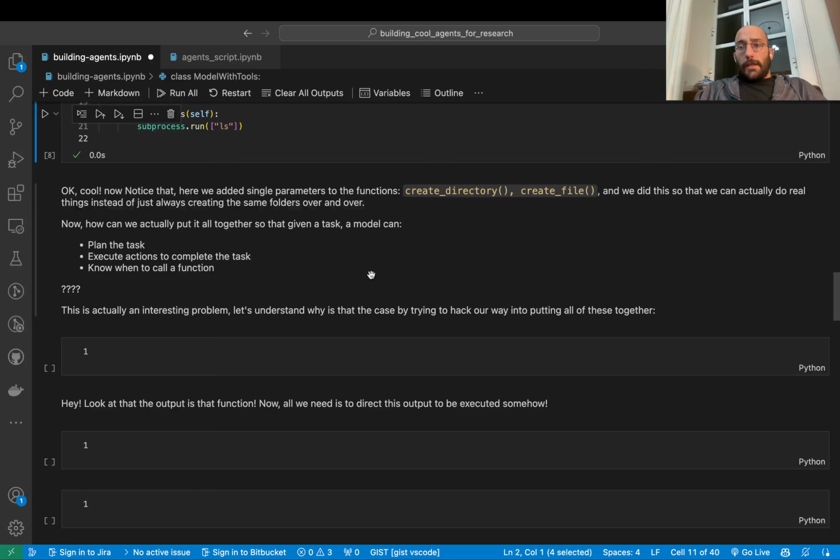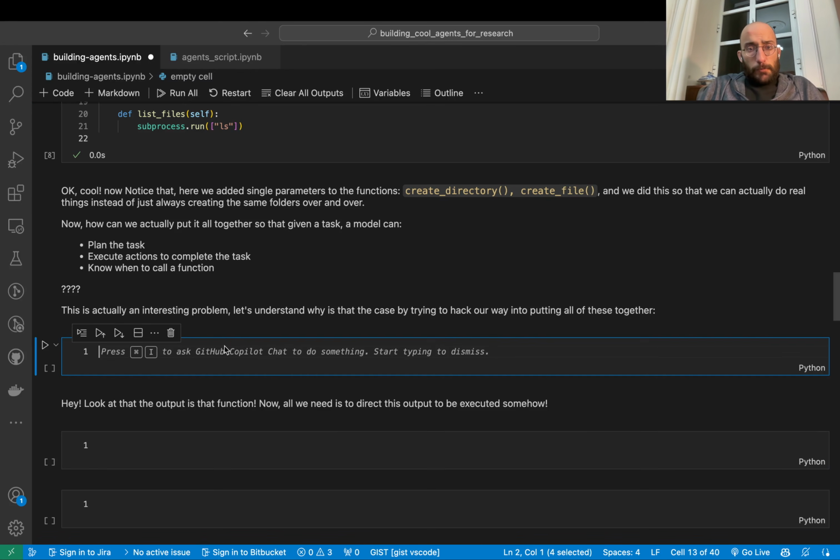So now that we have these, we can actually put everything together so that when a model is given a task, the model should be able to plan the task, execute actions to complete the task, and have the ability to know when to call a function and actually call that function, right?